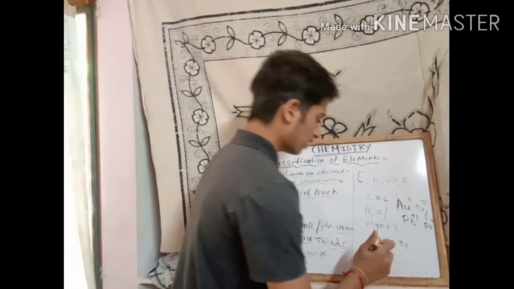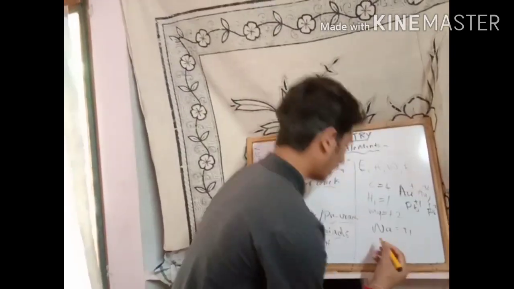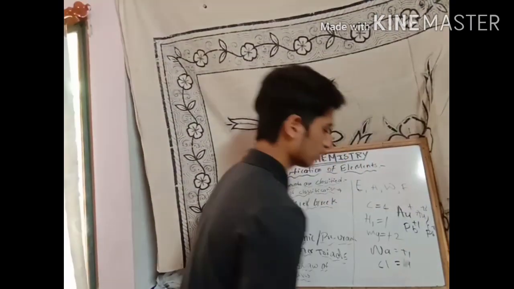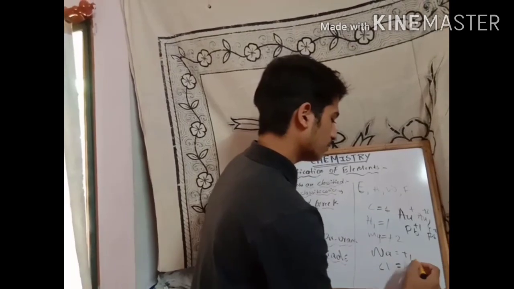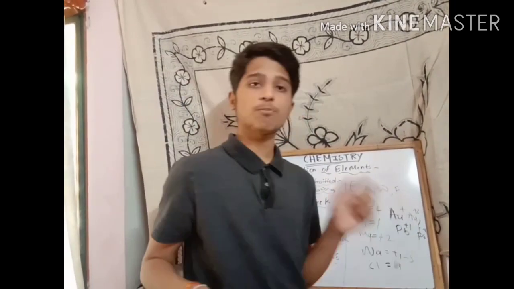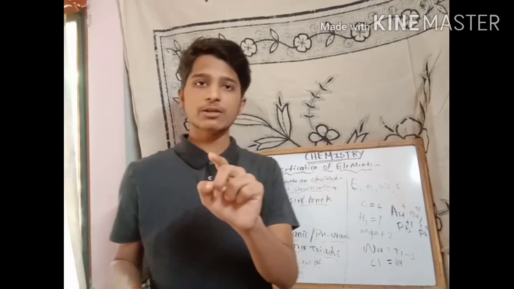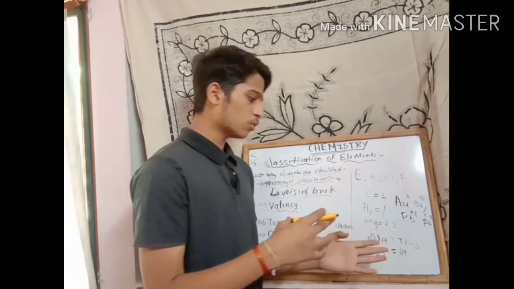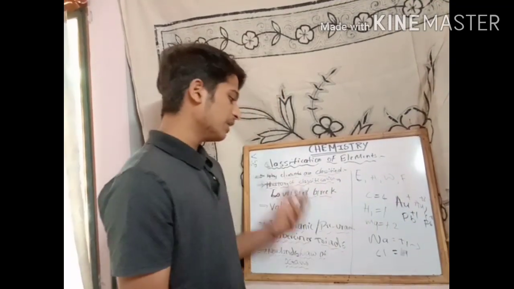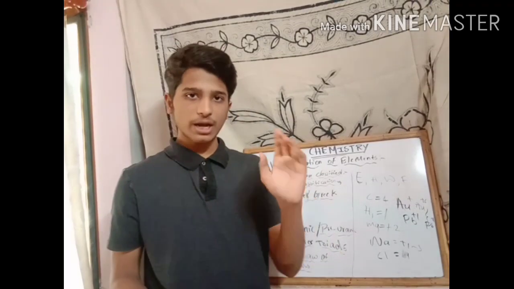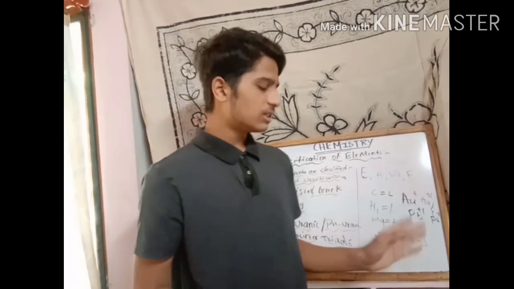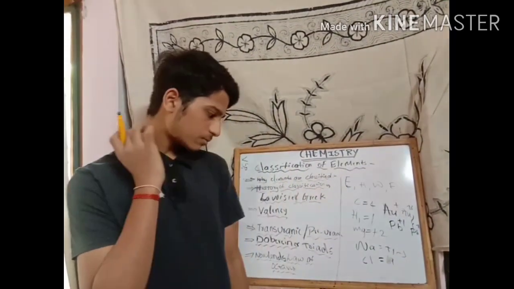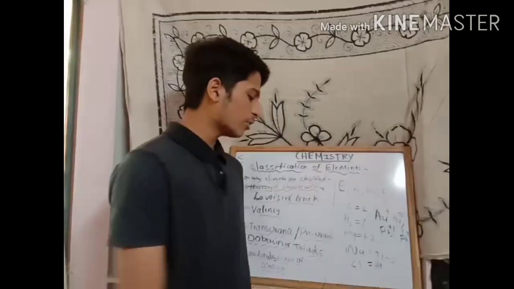One more reason is that sodium is +1, and chlorine also exhibits valency 1. But sodium shows totally different properties. Sodium is an electropositive element and chlorine is an electronegative element. So how can we place them together? Both are monovalent. Based on valencies, we need to place sodium and chlorine at one place, but sodium exhibits totally different properties from chlorine. So how can we place them? This classification also failed. Okay, coming to the transuranic and preuranic elements.